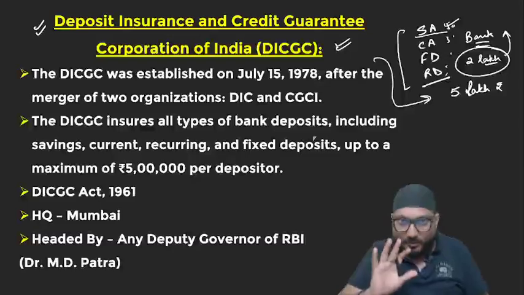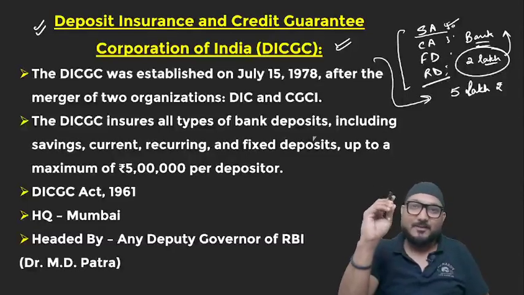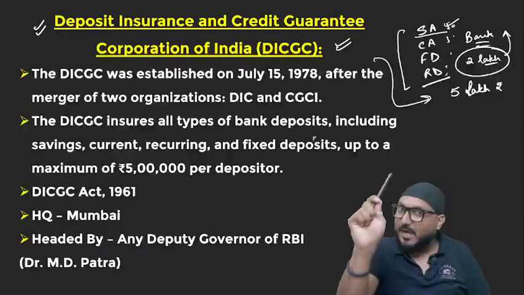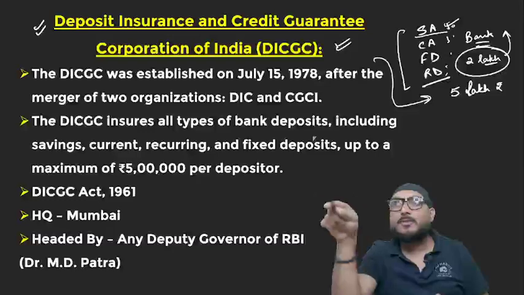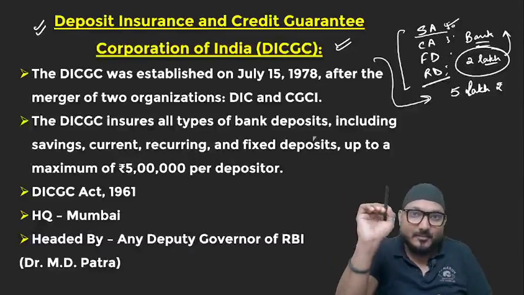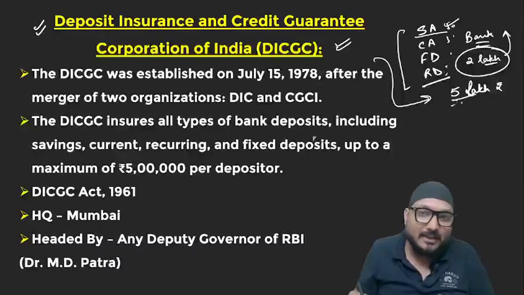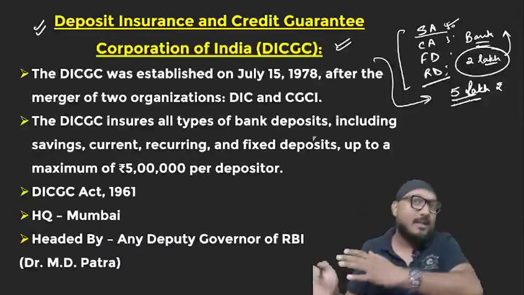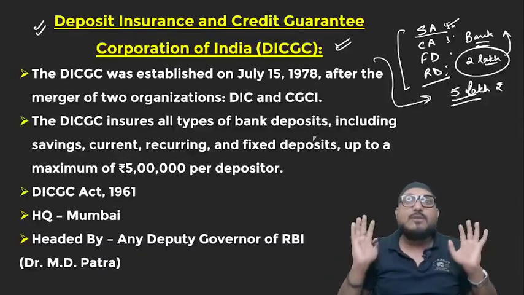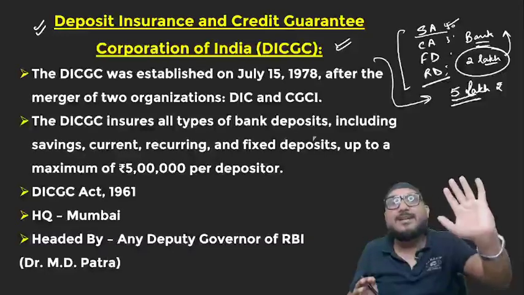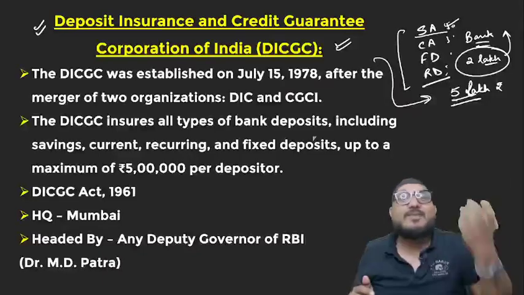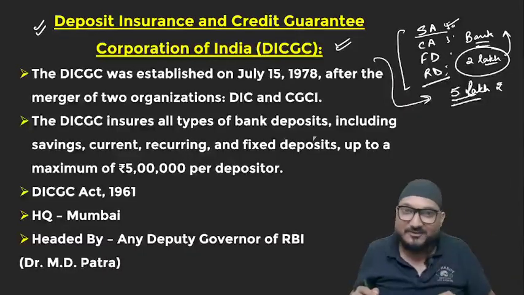Now, that was a good point. What negative point am I telling you? Never put more than 5 lakh in any bank. If you have funds of more than 5 lakh, try to distribute that fund into multiple banks. I'm giving you a very fine piece of advice because the insurance is up to 5 lakh only. If you have 50 lakh in one bank, even in multiple accounts, the bank will only pay you 5 lakh as insurance. I'm not saying anything negative, but suppose the bank crashes. So this is a good financial advice to you.